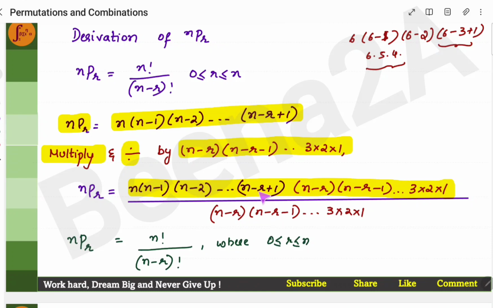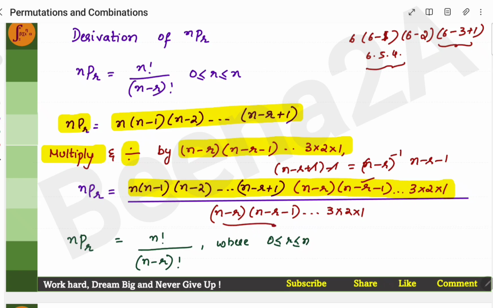See here, you have n minus r plus 1. In the next step, I'll reduce 1. Every time I have to reduce 1. Now I'll reduce 1 here. What will happen? Plus 1 and minus 1 will get cancelled. I'll be left with n minus r. Now again I have to reduce 1 here, so it will become n minus r minus 1. So this will go till I reach 1.